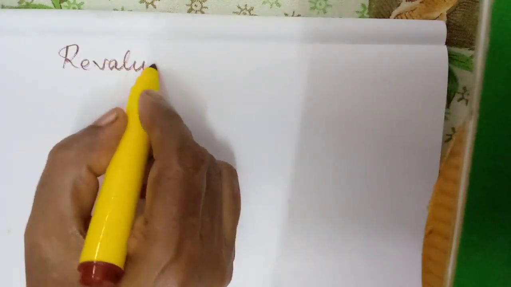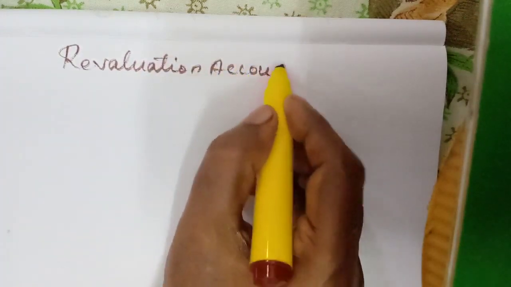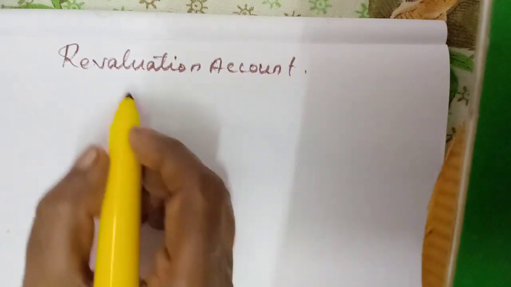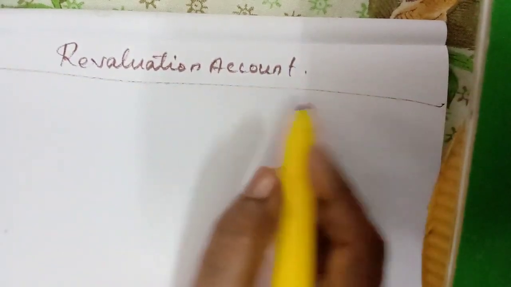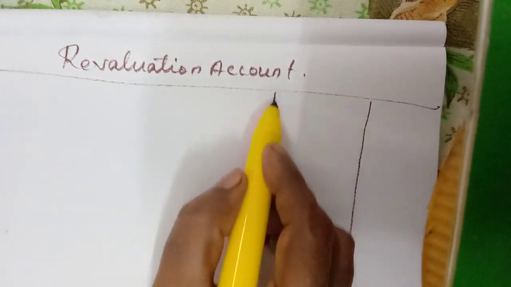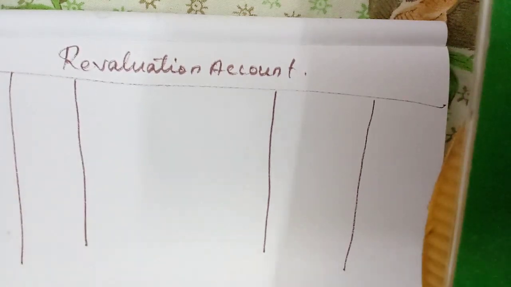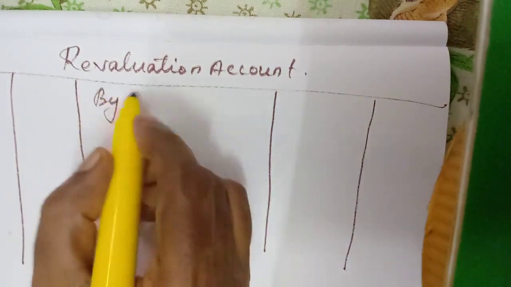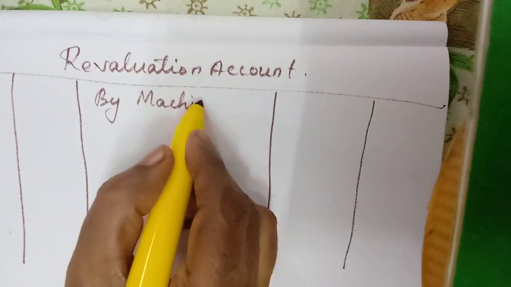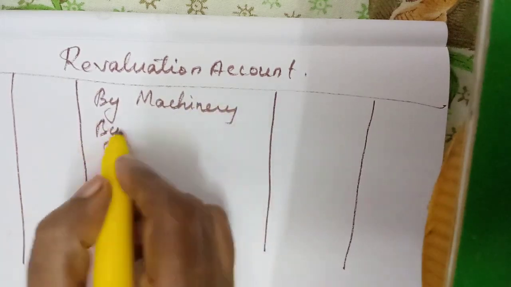Now we will write the revaluation account also. You can use both the pages. In the amount column, first entry, credit revaluation: by machinery, by investment.